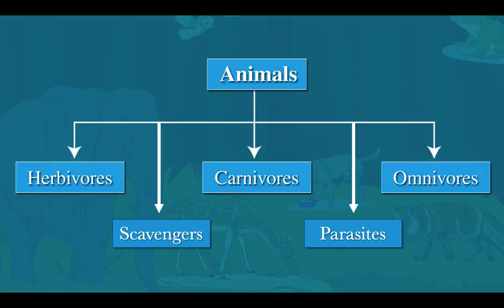Animals have been briefly classified into five major types: herbivores, carnivores, omnivores, scavengers, parasites. I'm sure you must have learned about herbivores, carnivores, and omnivores in your class 5. But don't worry, scavengers and parasites too can be understood easily. So let's begin.